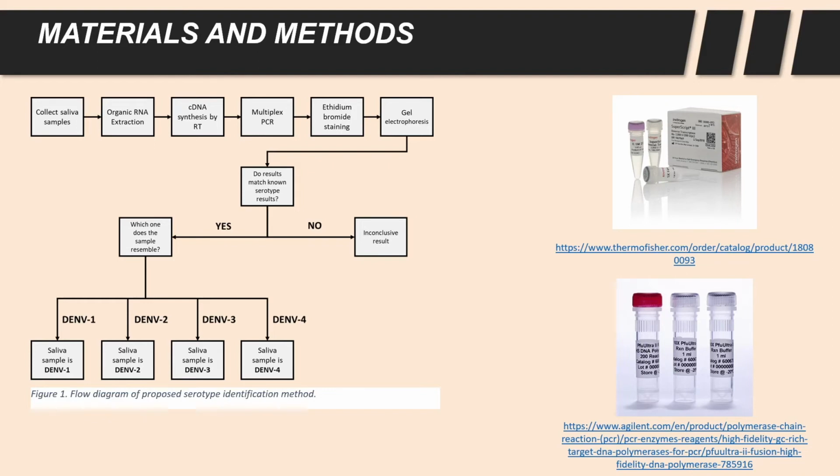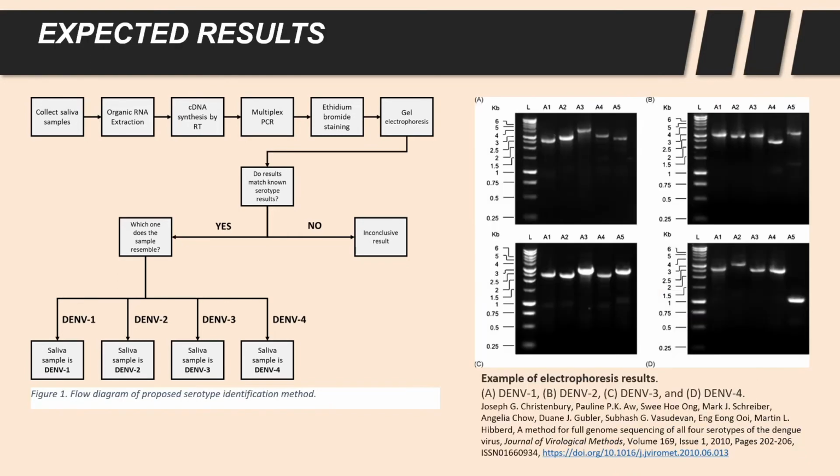The results are displayed alongside a ladder, with each strain having specific regions present based on their sizes. Identification of the different strains will be done by comparing the illumination of the gel electrophoresis to known serotype results, such as the one provided right here to the right by Christenberry et al. Through this, serotype of the infected sample will be identified.